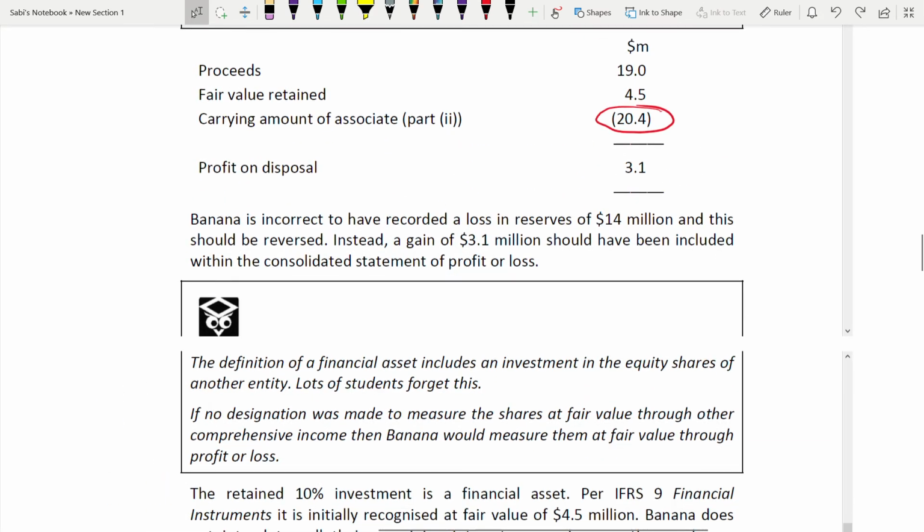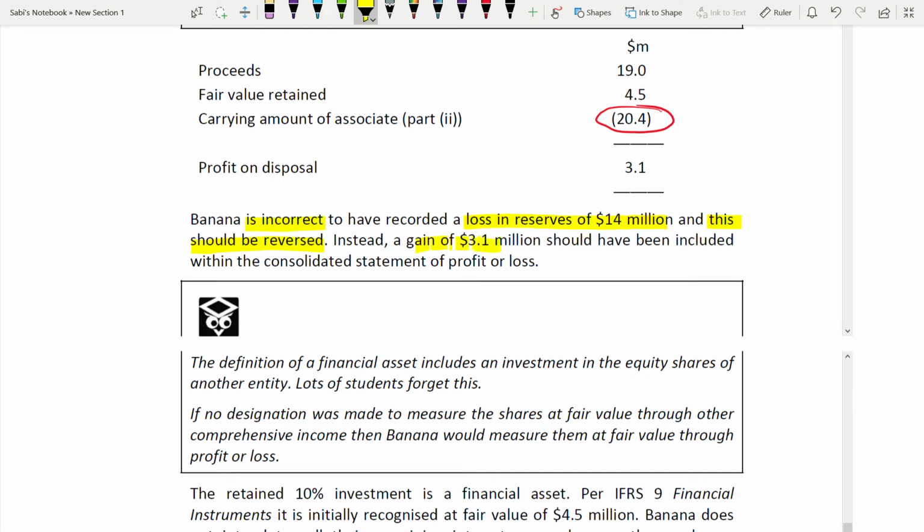So now profit on disposal is 3.1, but they have recorded a loss, right? Banana is incorrect to have recorded a loss in reserves of 14 million. They give the figure also. What did they record? Loss in reserves of 14 million, and it should be reversed. Don't just say this is the problem, say the solution with the problem also. This is the problem, hence this is the solution. So this is the loss, now reverse it. Instead, a gain of 3.1 million should have been included.